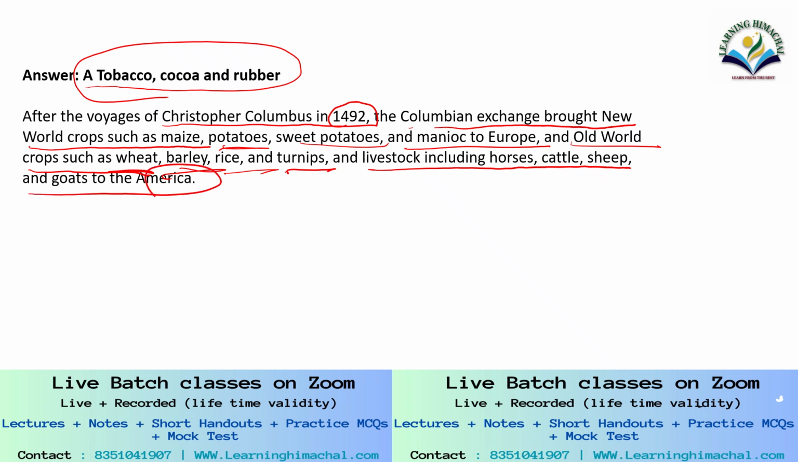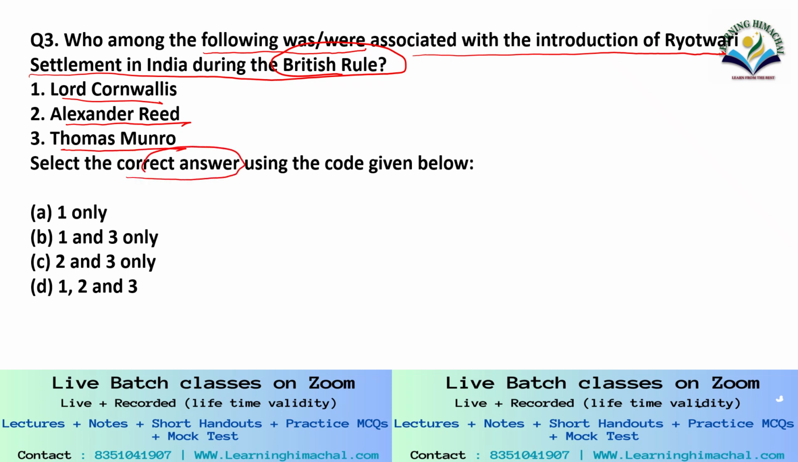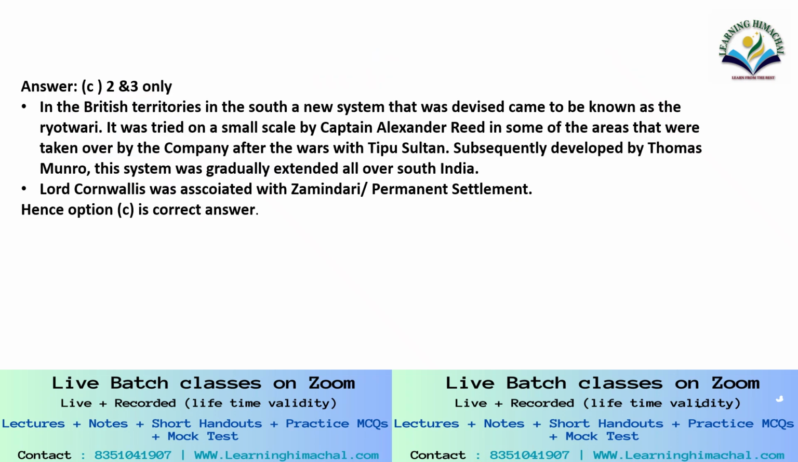Done? Let's move ahead. Question number 3. Who among the following were associated with the introduction of Ryotwari settlement in India during the British rule? 1. Lord Cornwallis, 2. Alexander Read, 3. Thomas Munro. Select the correct answer using the code given below: 1 only, 1 and 3 only, 2 and 3 only, 1, 2 and 3. Which one of them is the correct option? Correct answer is option C, 2 and 3 only, that is Alexander Read and Thomas Munro.